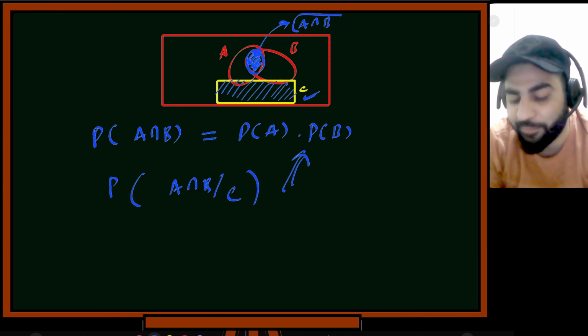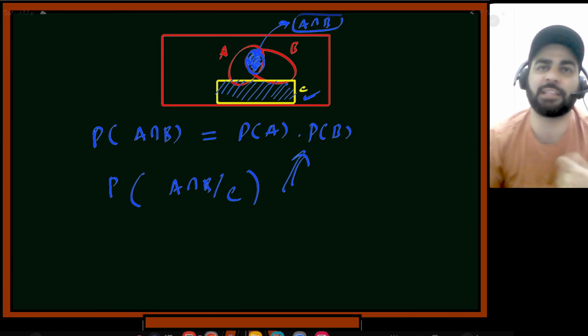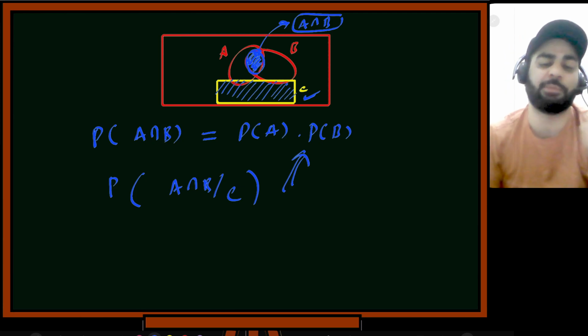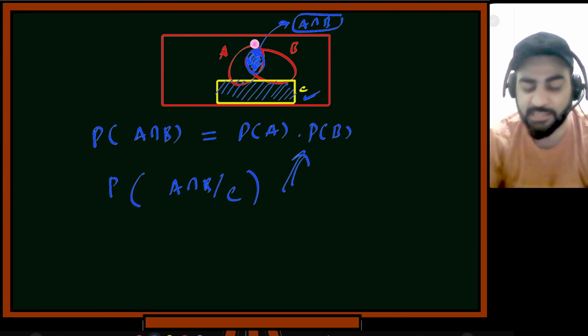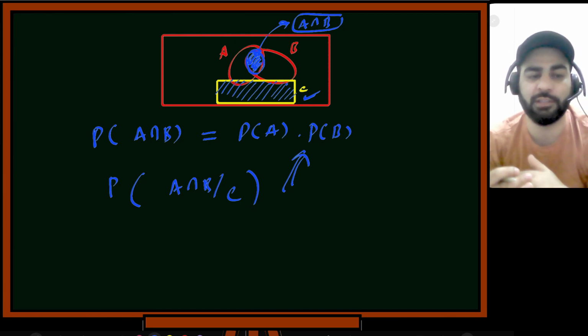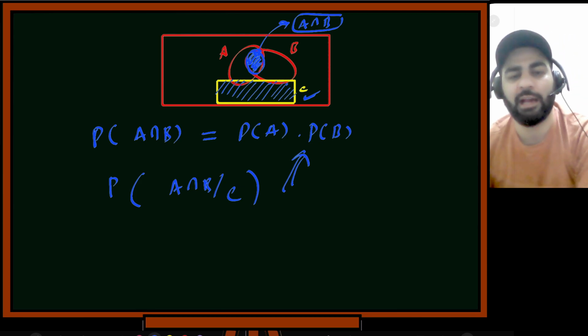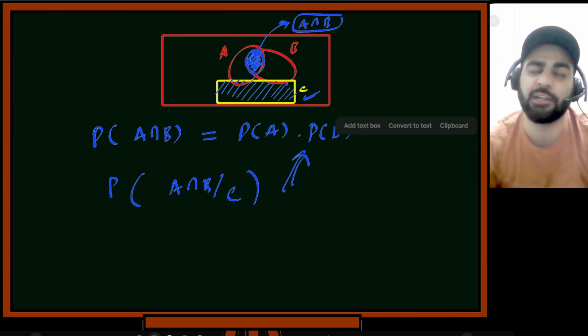So if there was an impact on this A intersection B, then I can say that this conditional independence was not there. If C happened, it tells me some information about A intersection B, because that's how I constructed the events. I took this C out of this, I took this A intersection B out of that C. So if C happened, I can surely say that A intersection B did not happen.